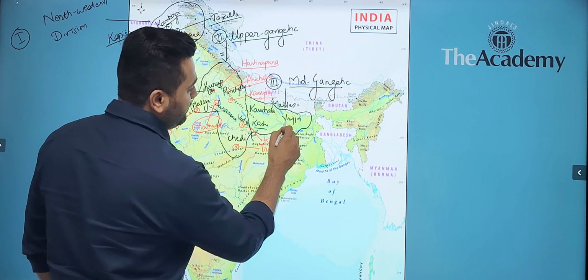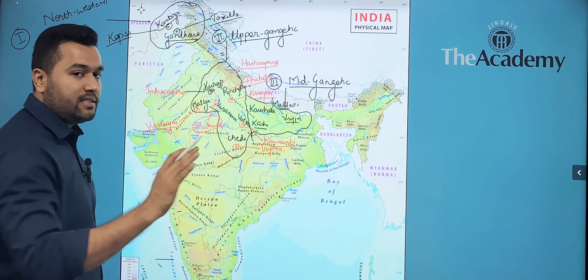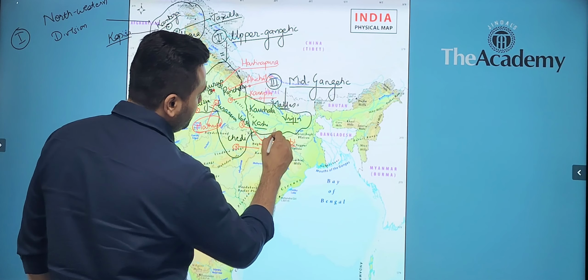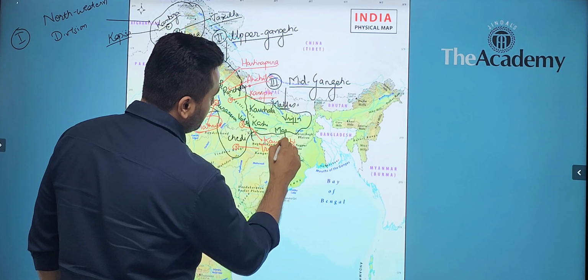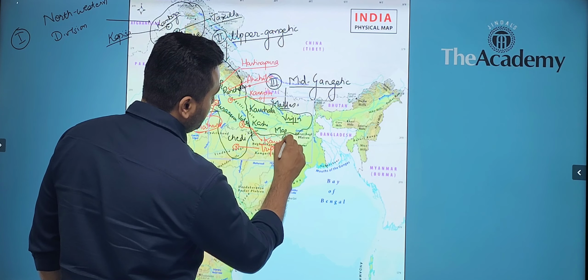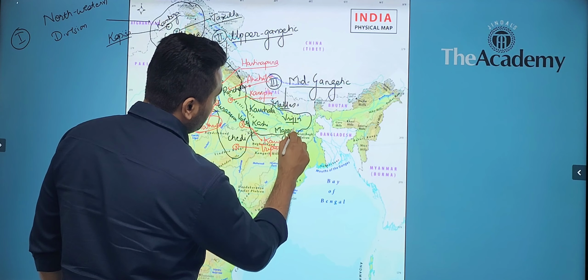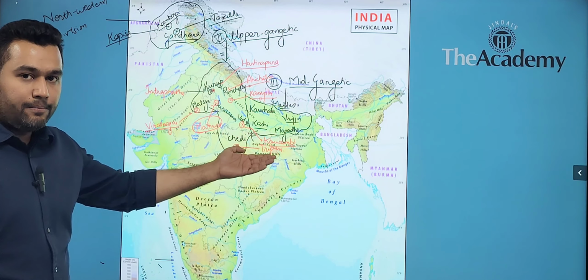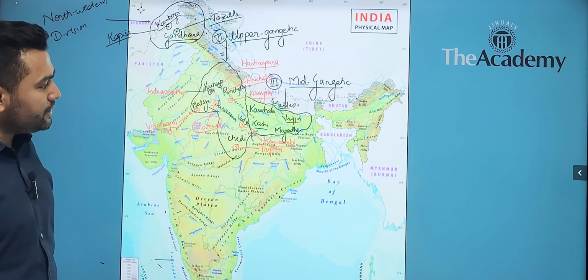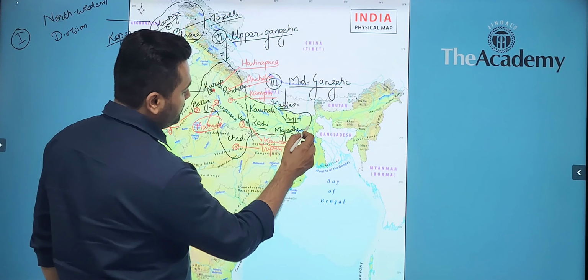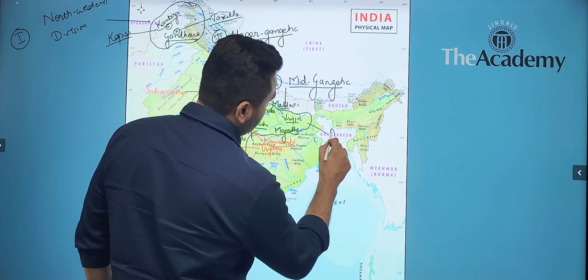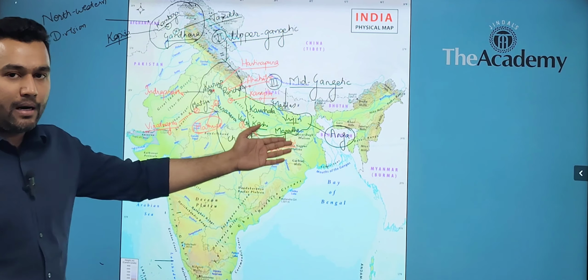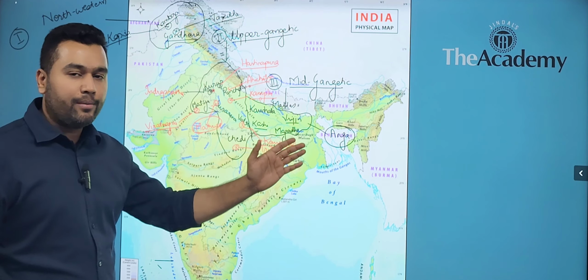So Mallas and Vrajis were not monarchies, they were republican clans. And the most important was Magadha. Magadha was south of river Ganga and a very important Mahajanpad. And easternmost was Anga, which is the present day region of Bhagalpur. It's very easy to memorize.